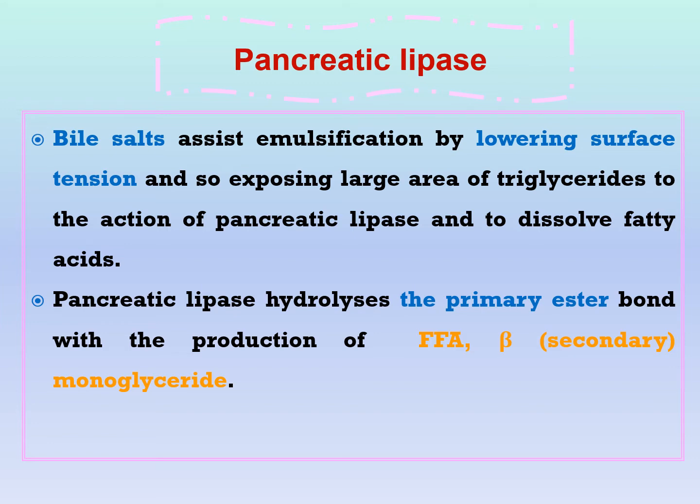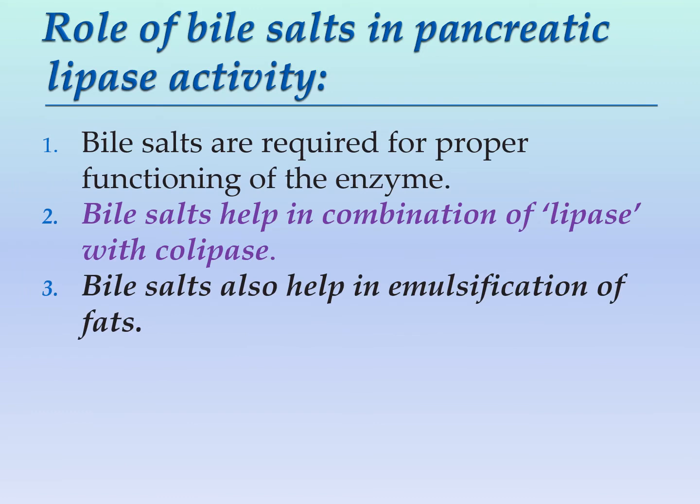Pancreatic lipase hydrolyzes the primary ester bond of triglycerides, converting it into free fatty acid and beta monoglyceride. We will discuss this later on the diagram. So, what's the role of bile salts in pancreatic lipase activity? Bile salts are required for proper functioning of the enzyme. They help in combination of lipase with colipase, and also help in emulsification of fats by converting large fat globules into smaller ones by lowering the surface tension, and this increases the surface area exposed for the action of pancreatic lipase.